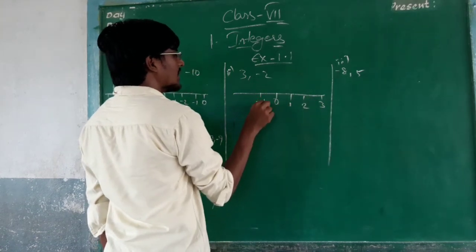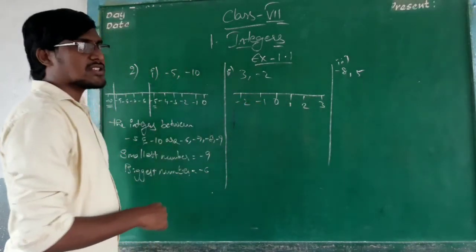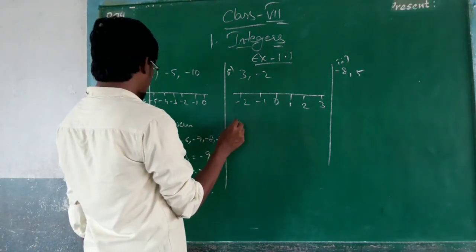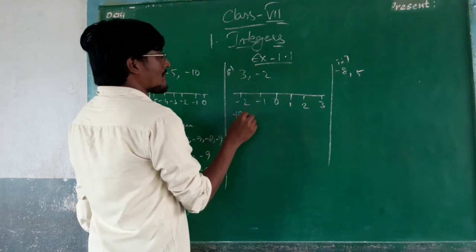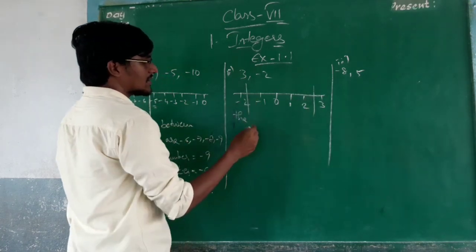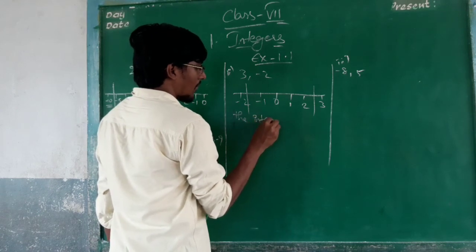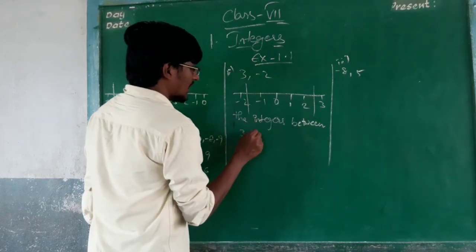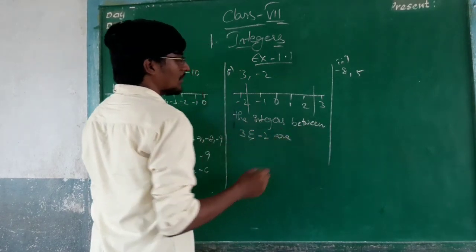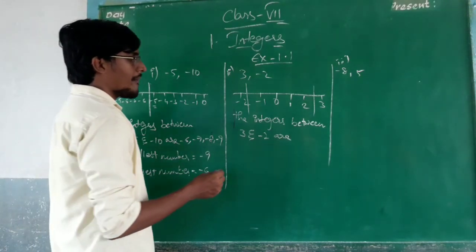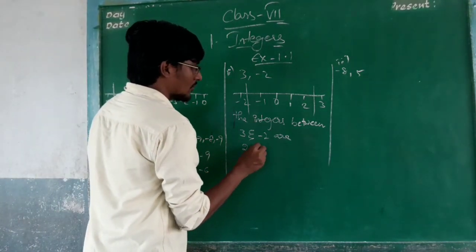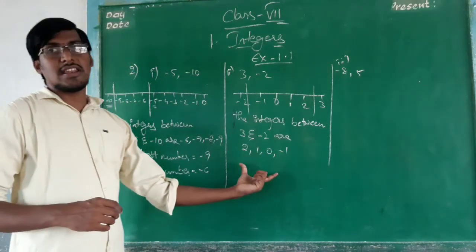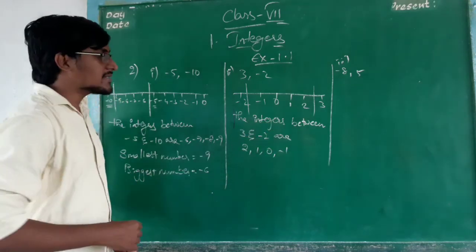Second Roman, third one. What are the numbers in between 3 and minus 2? 3 is a positive term and minus 2 is a negative term. So what are the integers between 3 and minus 2? They are 2, 1, 0, minus 1. These are the numbers in between 3 and minus 2.